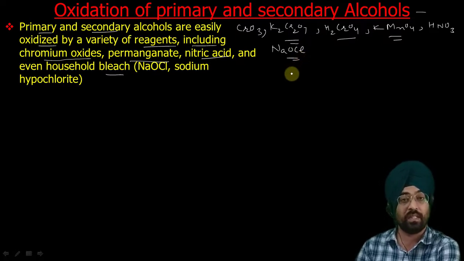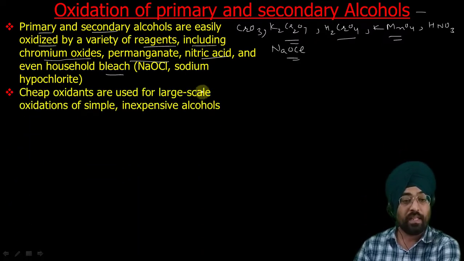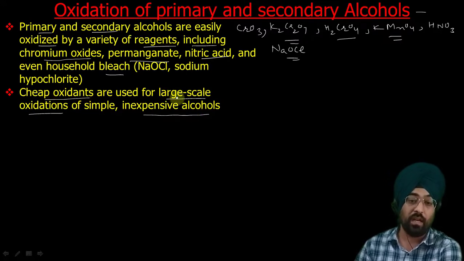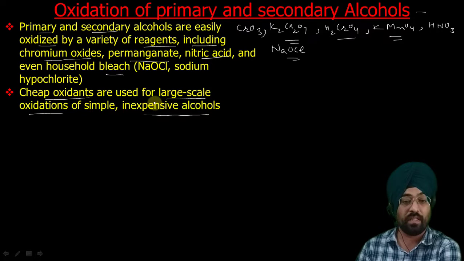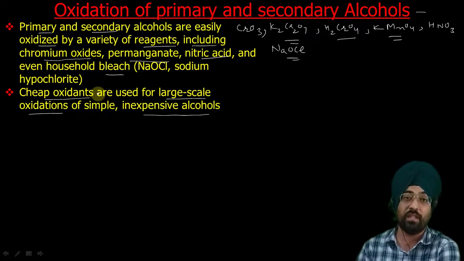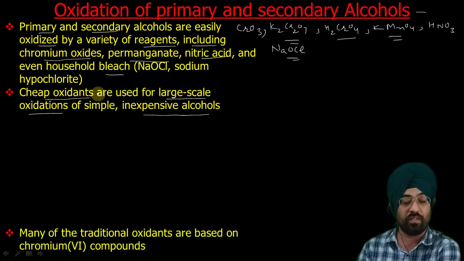What the products are depends upon the nature of the alcohol. If we have to do oxidation on a very large scale, some industrial oxidation of an inexpensive alcohol, then we prefer cheap oxidants, because the products are not very expensive. But if we have to synthesize some specialized products, then we may use some expensive oxidants.